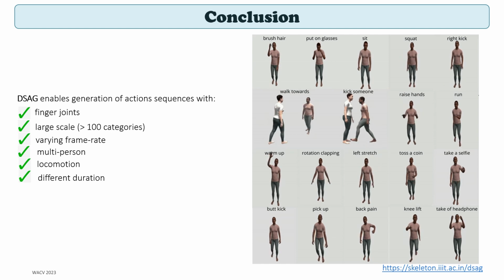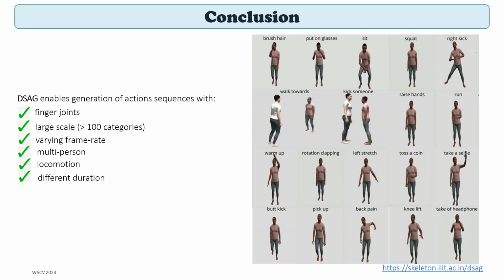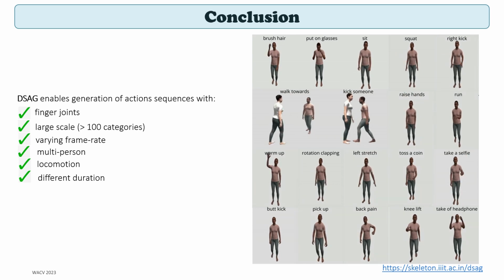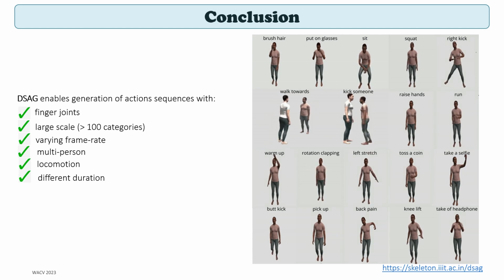In conclusion, DSAG enables multi-actor full-body motion synthesis at scale in a controllable manner. The inclusion of a novel SD block allows DSAG to model complex human motion with diverse and subtle joint movements.